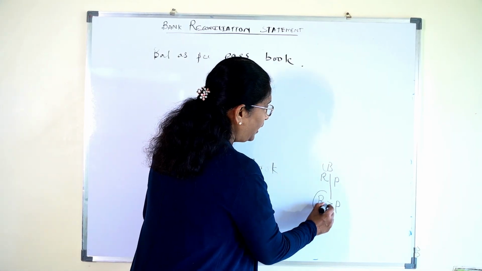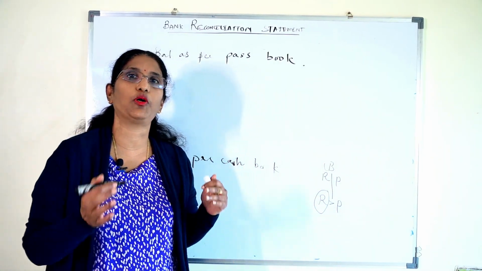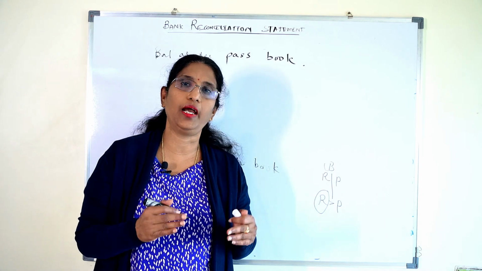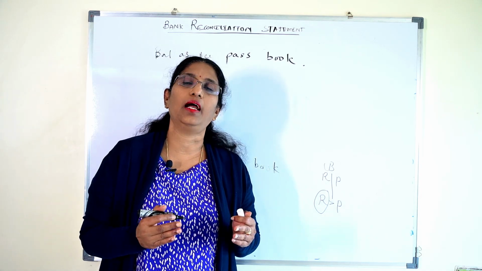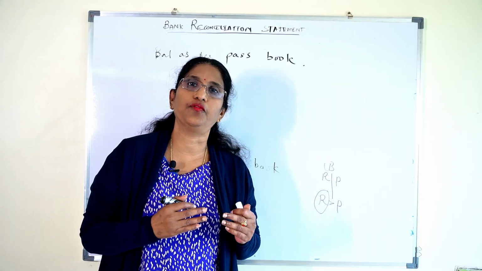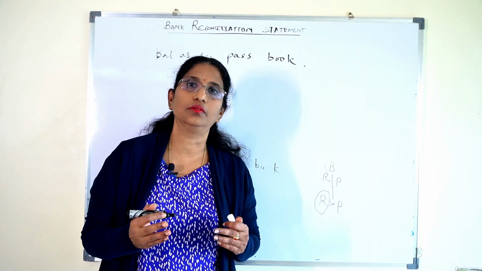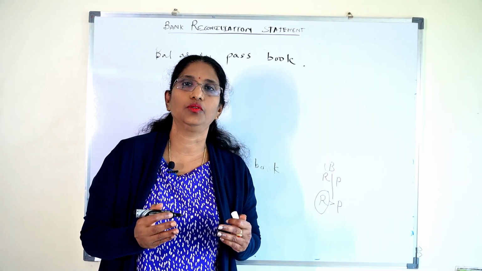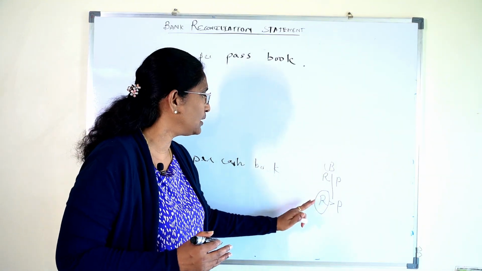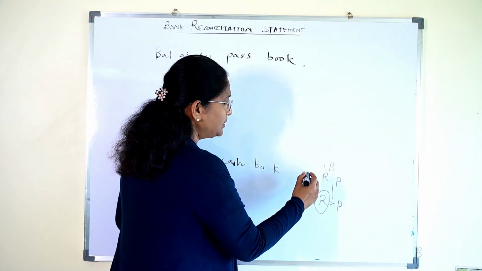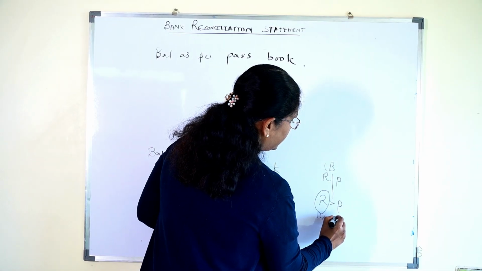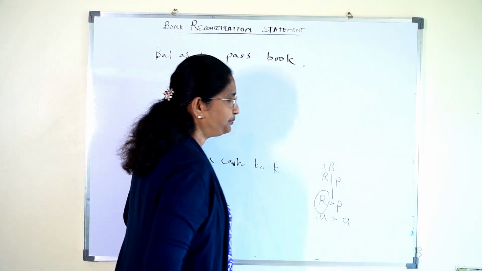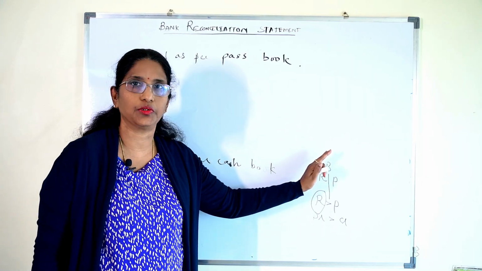That means you have your amount lying deposited in the bank, and it is an asset to the firm because you own the amount. So the receipt is greater than the payment, that means debit is greater than credit. This is about the cash book.